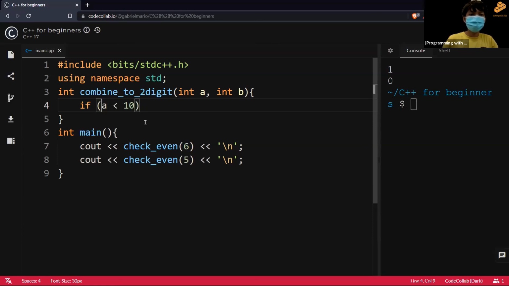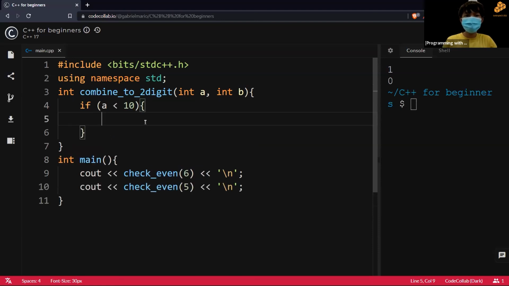Okay, if A is less than 10. So let's just assume that we're not dealing with negative numbers here. If A is more than or equal to 10, or B is more than or equal to 10, we return 0. Since A and B are integers, they're either 0, 1, 2, 3, 4, 5, 6.